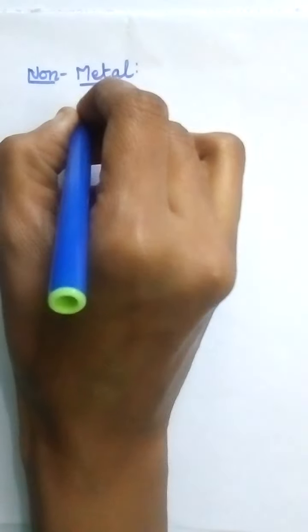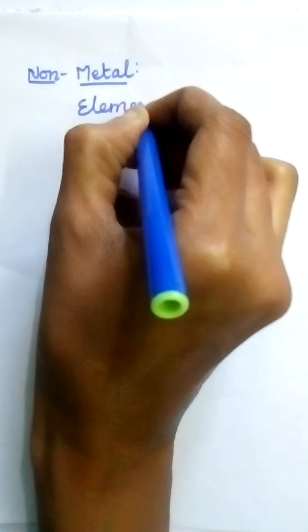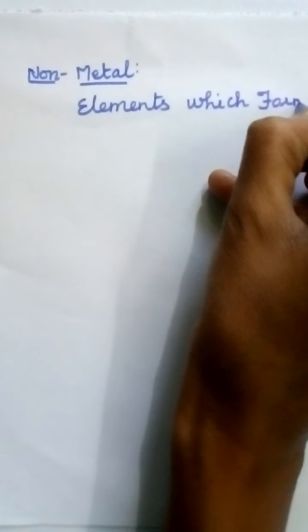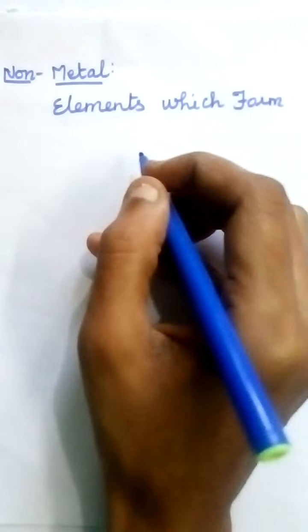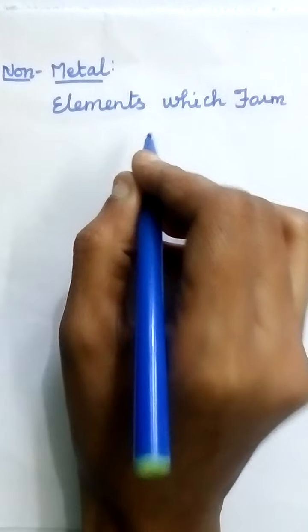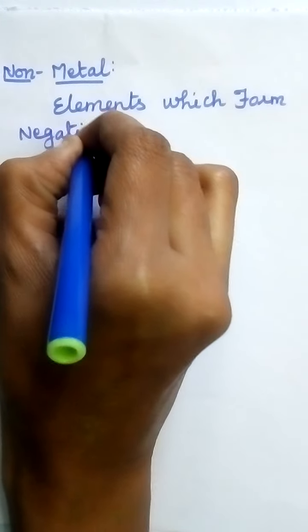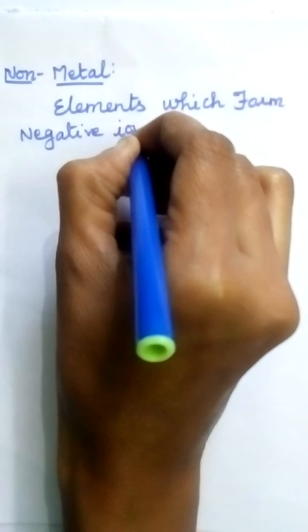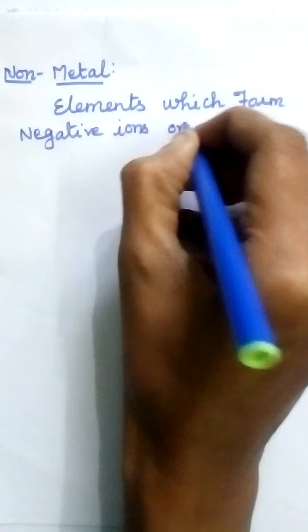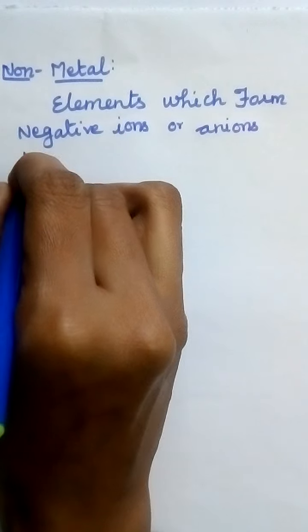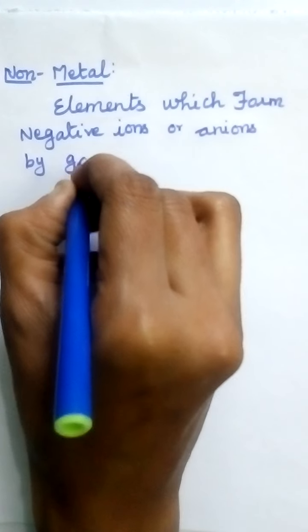Non-metal is defined as the elements which form negative ions, or anions, by gaining electrons.